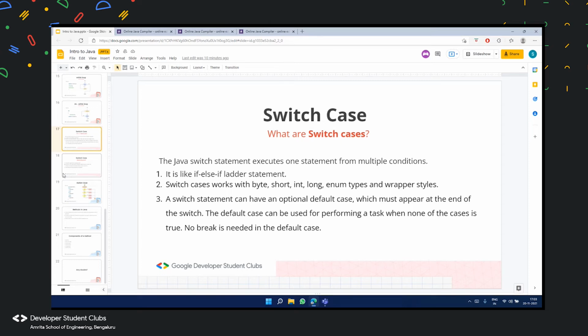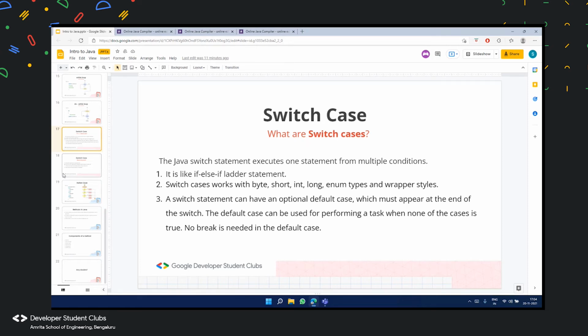That's what the first point says. The second point says switch cases work with byte, short, int, long, enum types and wrapper types. So the other advantage of switch case, as you can see in point 2, is that it works with so many things like byte, short, int, long.